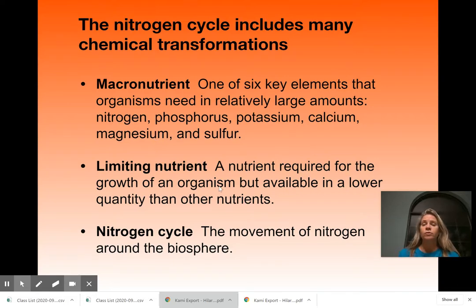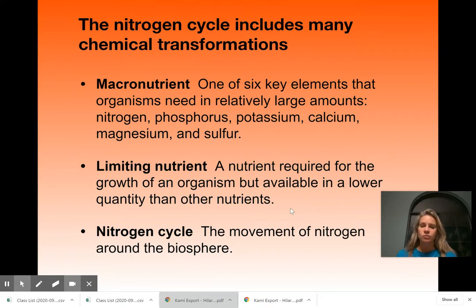A limiting nutrient, we will talk about this a lot. So a limiting nutrient is a nutrient that is in small amounts, but it's absolutely necessary. So let's say that nitrogen, for example, I mentioned that is really important for plants. So if we have a certain amount of nitrogen, then we can only have a certain amount of plant growth before we run out of nitrogen. And so it's limiting, meaning that there's not an abundance of it, or it's not just unlimited, like however much you want, but it's necessary for growth of the plants or organisms that are there. So nitrogen is definitely a limiting nutrient.